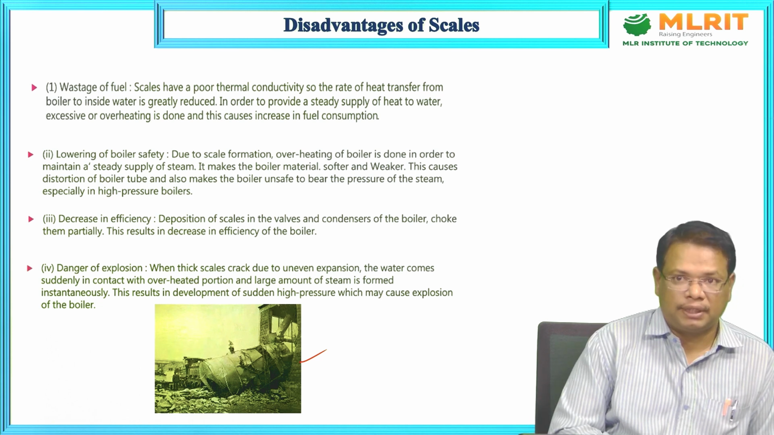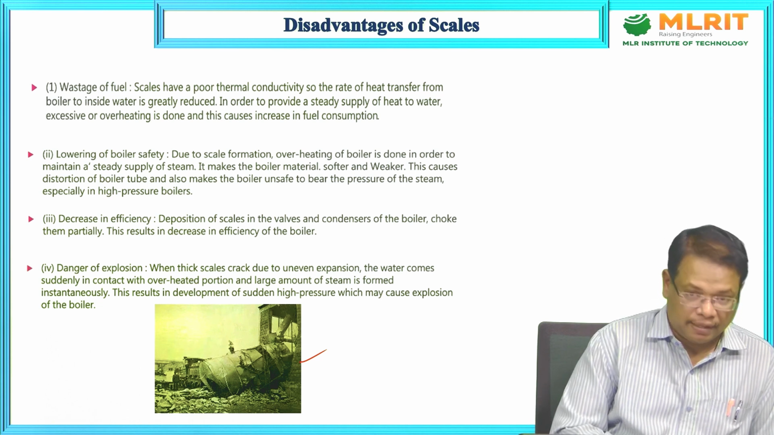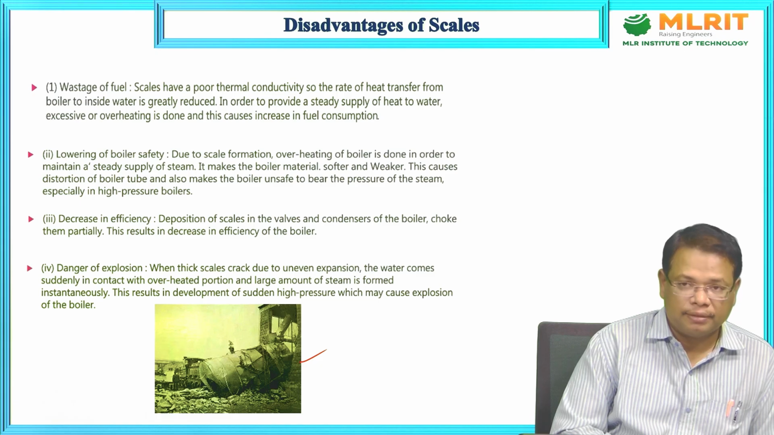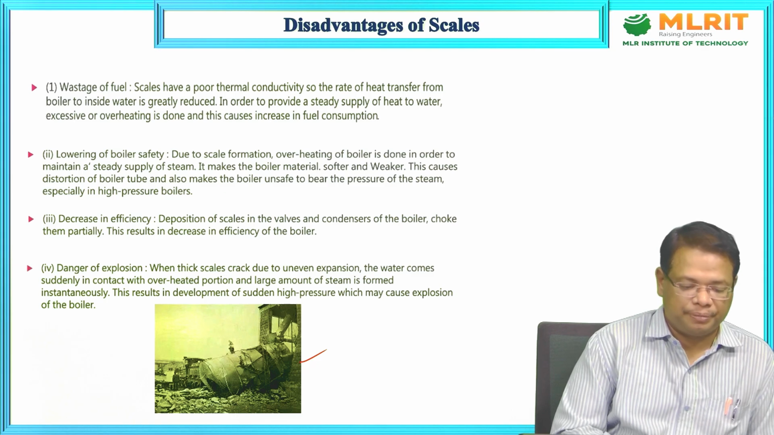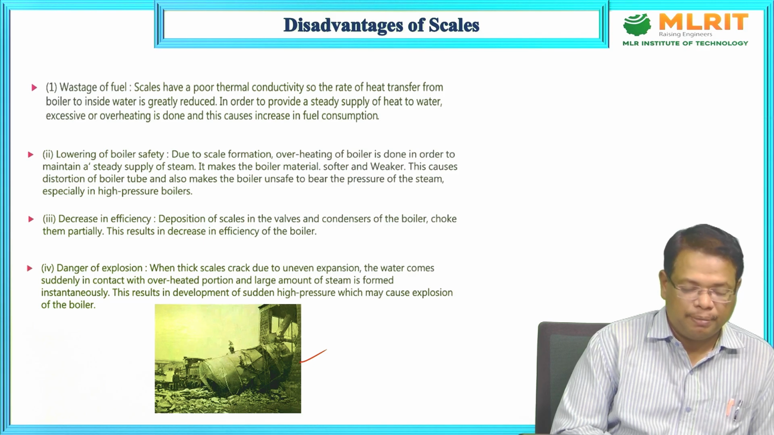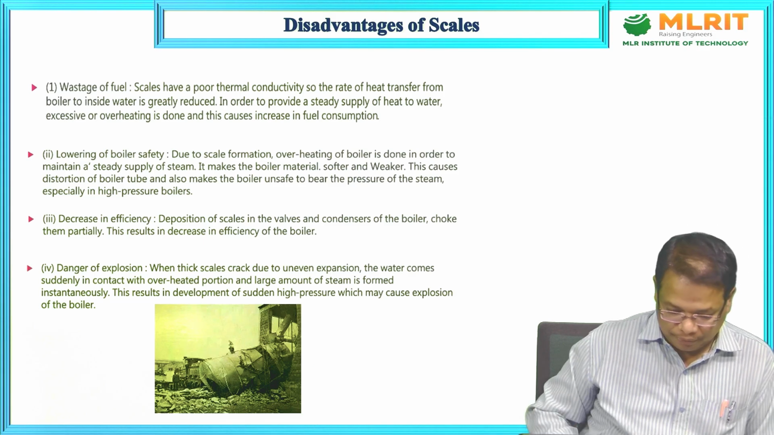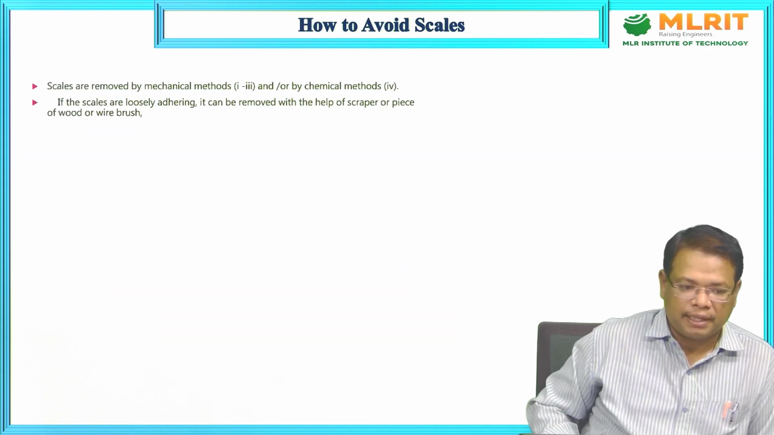Due to scale formation and the lack of maintenance of the boiler, the boiler parts will lose their strength. In the long run, they will lose their strength and explode. If you are not maintaining it properly with the different methods to remove the scales and sludges, it will break down. How to avoid scales?